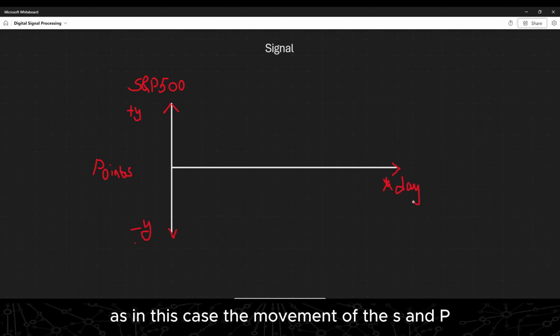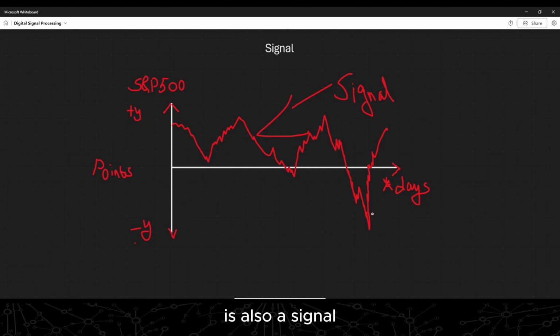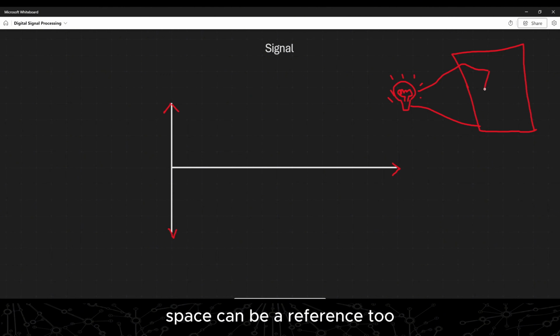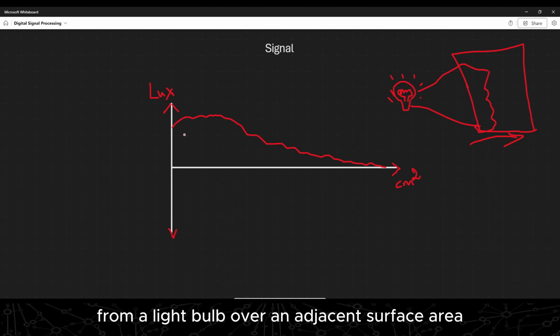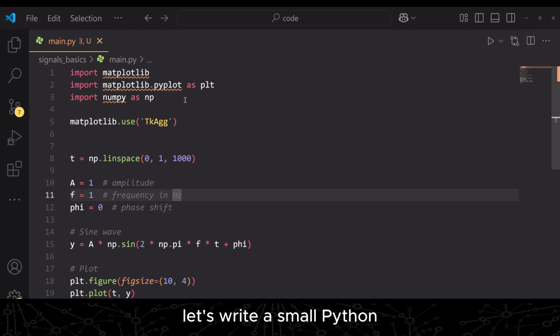As in this case, the movement of the S&P 500 stock market index over a period of time is also a signal. Time is not the only reference for a description of change. Space can be a reference too. As in this example, the measure of change in luminous intensity from a light bulb over an adjacent surface area is also a signal.